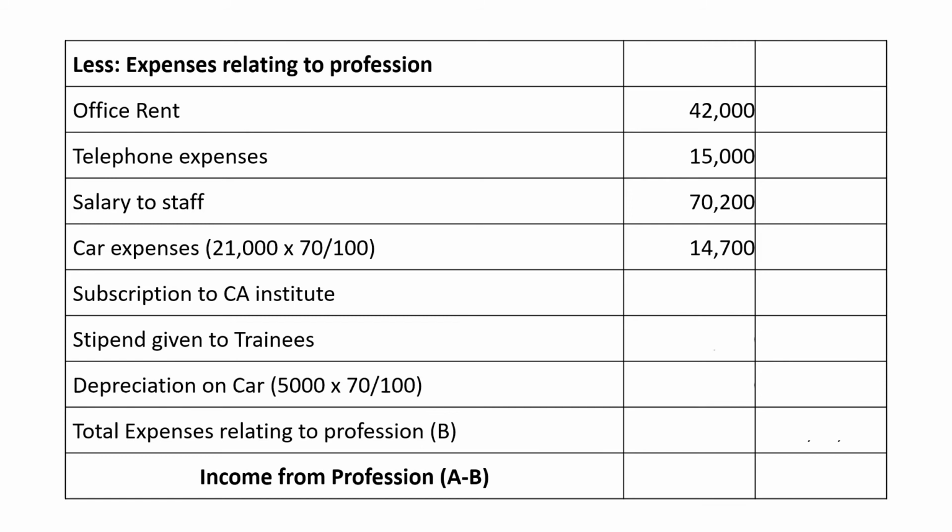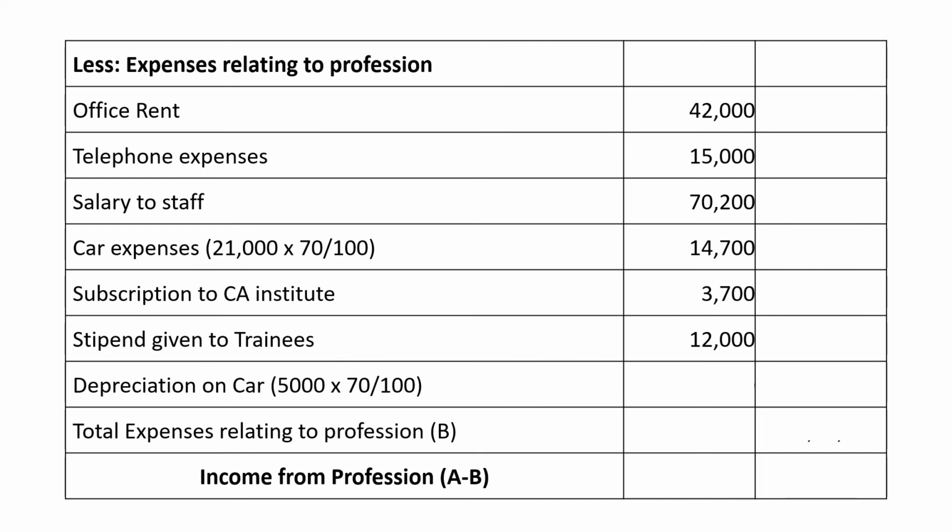Then subscription to CA Institute, that is 3,700. Then stipend given to the trainees, that is 12,000. Then, as we are owning a car, which is an asset used for professional purpose, we are eligible to claim depreciation on it, and as given in the adjustment, depreciation on car is 5,000.